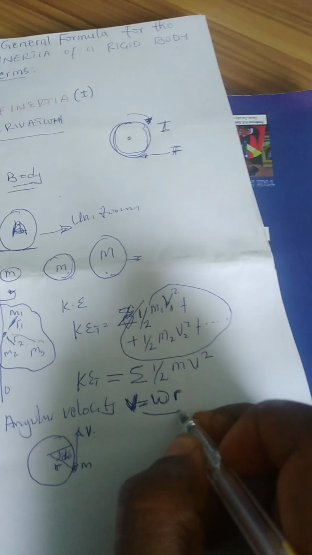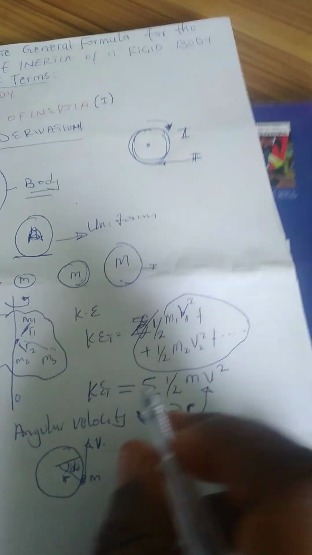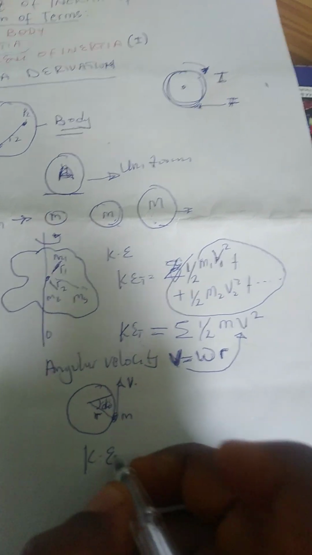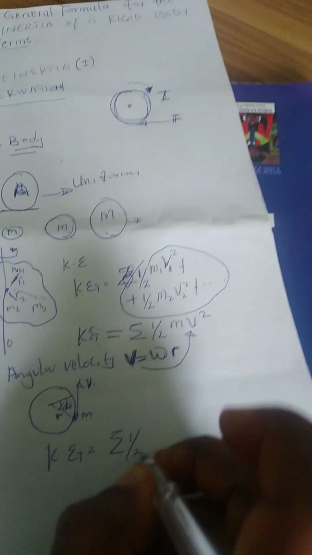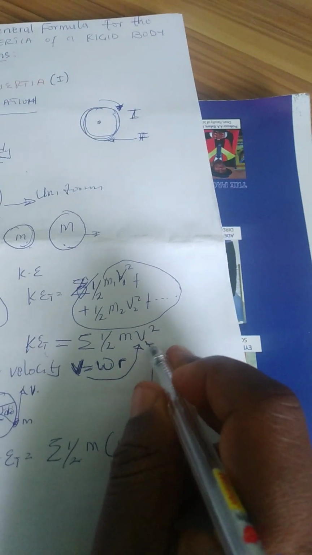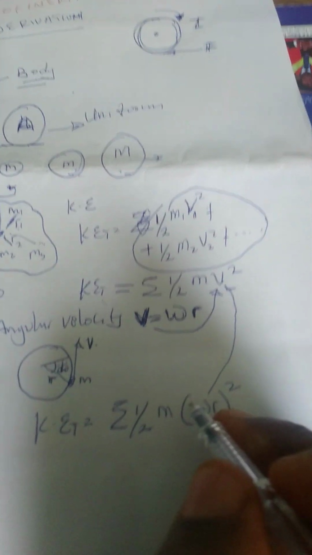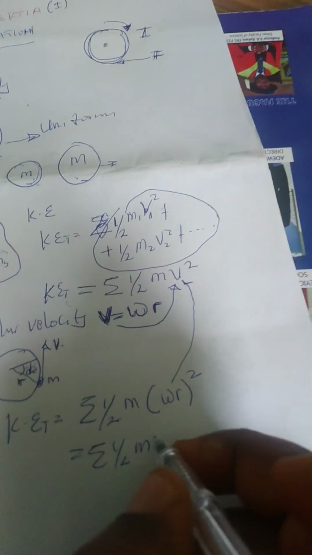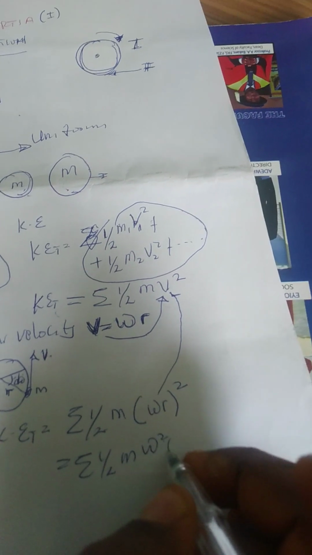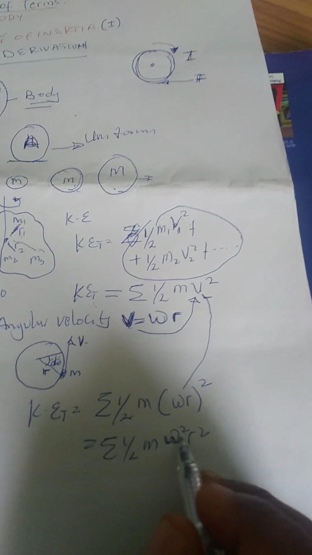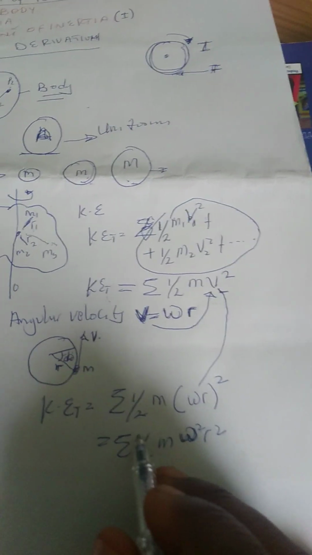Now, if you substitute this parameter in the formula for kinetic energy of a rotating body, we have that the kinetic energy of a rotating body is given as summation half m brackets omega r raised to power 2. This particular omega r is the velocity that we have in that formula. Now, if you open this bracket, we have summation half m omega squared r squared. For the rotating body, this angular velocity is a constant, and this half is a constant.